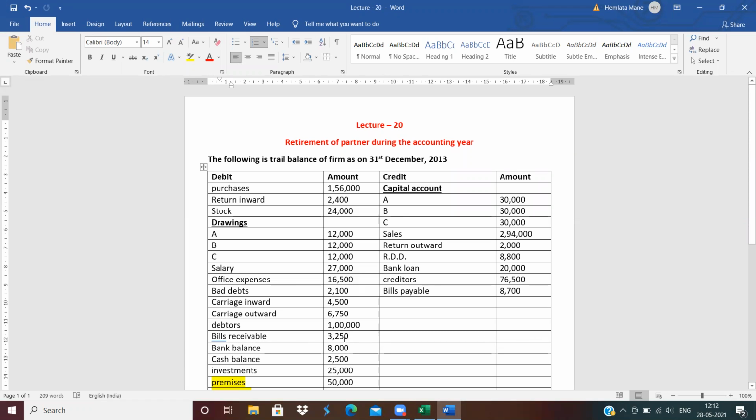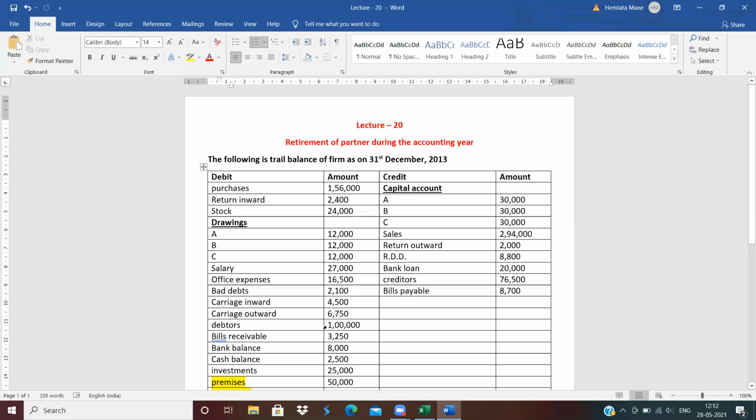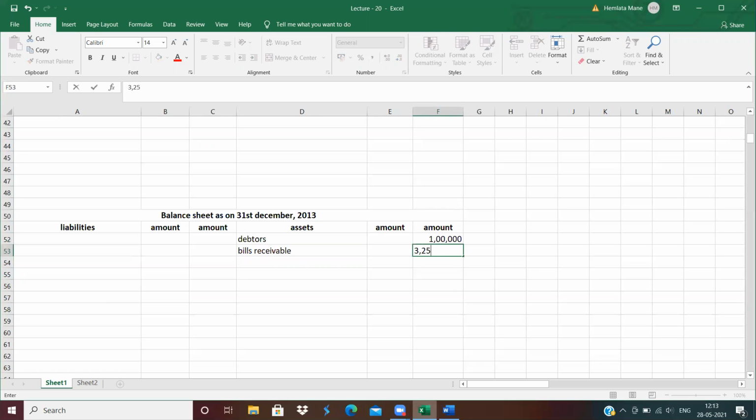Bills receivable 3,250. Bills receivable, asset side. How much is the amount of bills receivable? Bills receivable 3,250.